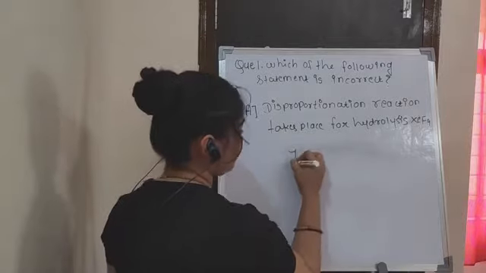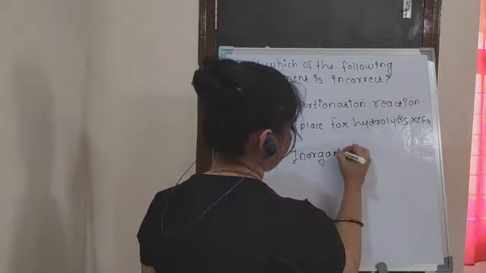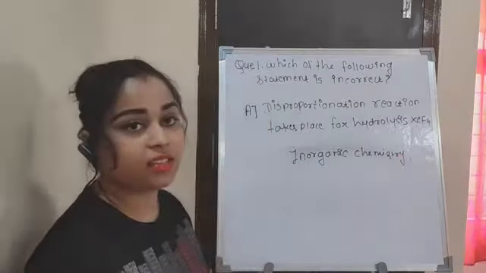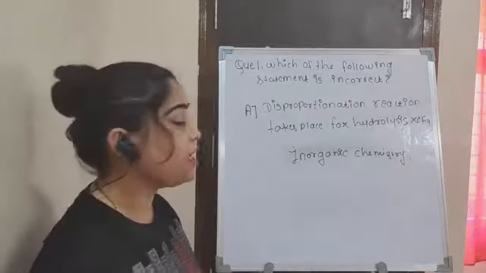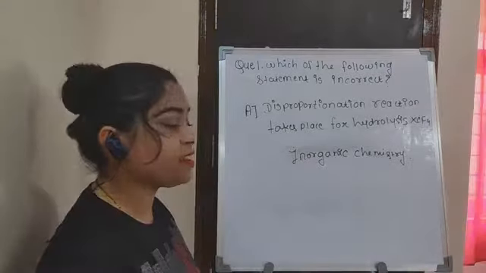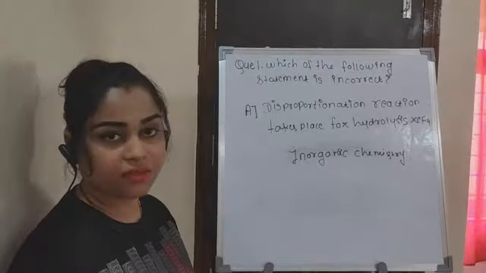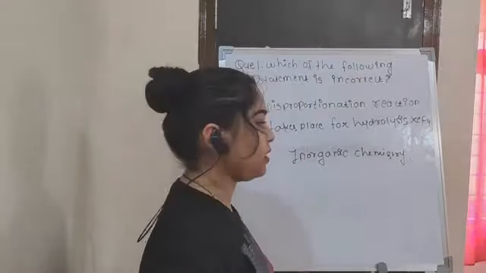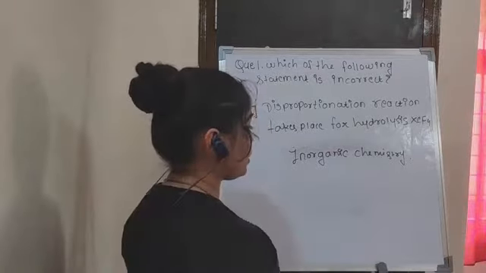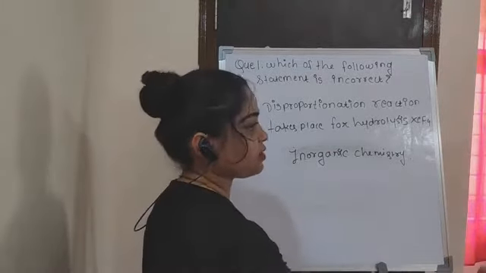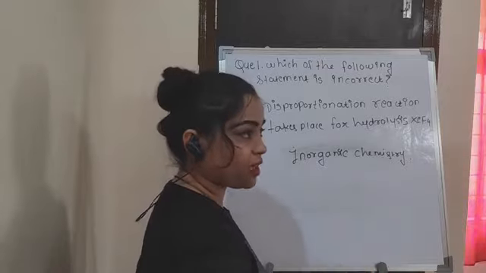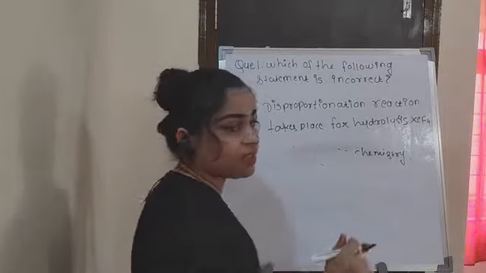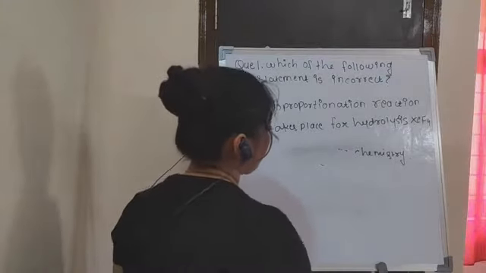The another one is inorganic chemistry. In this branch, we have to discuss about the elements which are present in the periodic table, their characteristics, atomic numbers, and their periodic functions. What are the periodic functions? Like electronegativity or some other functions which are related to the chemicals. For example, the electronegativity series, or you can say the atomic number, increasing size, increasing the number of electrons. All these trends we have to discuss in inorganic chemistry.